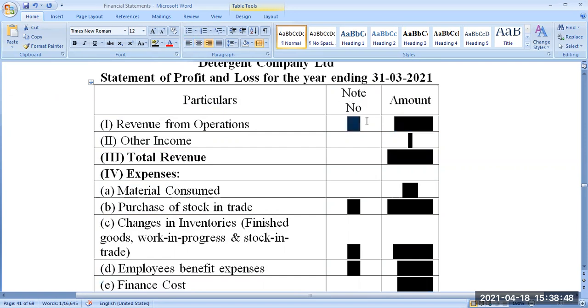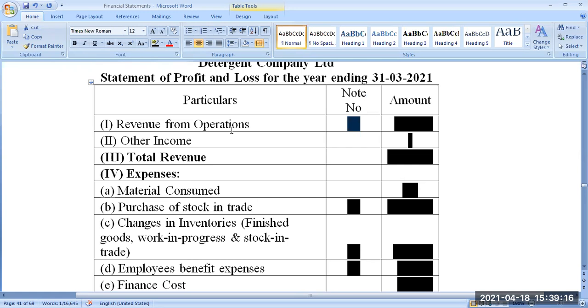But that note number should actually start from the first item of the balance sheet. The first note in the balance sheet should be numbered as 1. 1, 2, 3, 4, 5. Suppose the last item in the balance sheet is numbered as 11. Then 12 will be the first number of the income statement. Actually, the balance sheet is the first statement and the income statement is the next one normally. But we will prepare the profit and loss account first and the balance sheet next. That is why the numbers are coming like this.